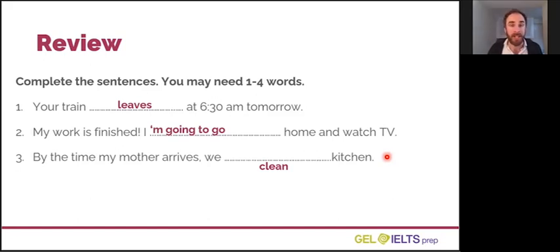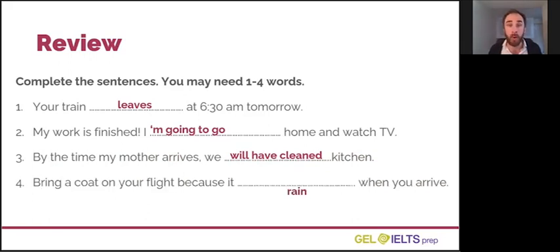The correct answer is we will have cleaned the kitchen. That word by should have given you a little clue that we were going to use future perfect here. So by the time my mother arrives, the cleaning of the kitchen is finished. Probably before my mother arrived, maybe an hour before my mother arrived, I finished cleaning the kitchen. The point is, this action is completed by the time this happened. We will have cleaned.